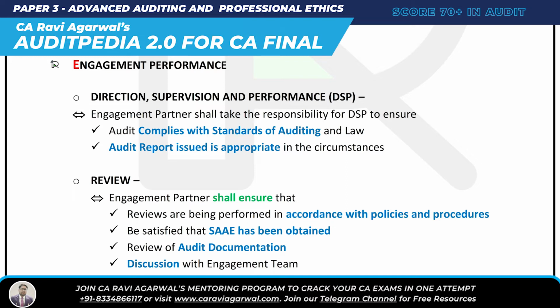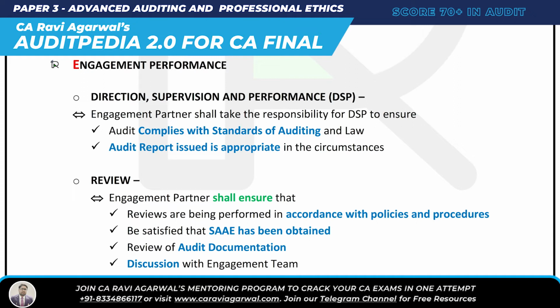The engagement partner shall ensure that reviews are performed in accordance with policy and procedure. I just have to ensure that the reviews are being performed as per policy and procedure. Number one, I just have to check whether review of audit documentation is going on or not. I just have to check that the discussion with the engagement team is going on or not. I just have to be satisfied that sufficient appropriate evidence has been obtained or not. So in review, I just have to ensure the reviews are being conducted in accordance with policy and procedure.